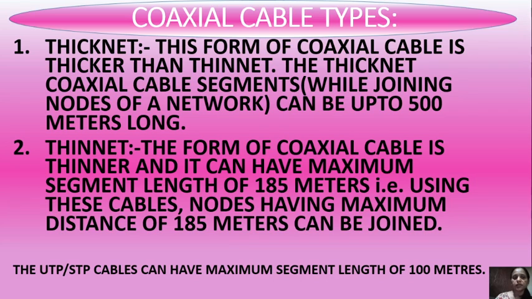In thinnet, the form of coaxial cable is thinner and it can have a maximum segment length of 185 meters. That is, using these cables, nodes at a maximum distance of 185 meters can be joined. In my previous video, we saw that UTP and STP cables can have a maximum segment length of only 100 meters.